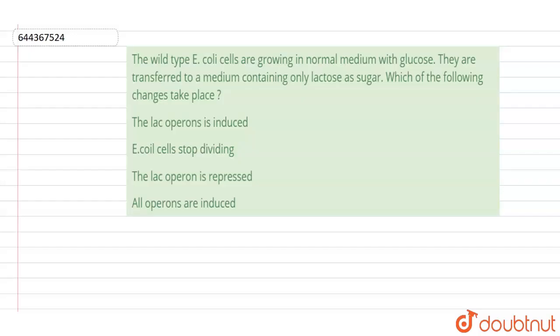Hello everyone, let's do this question. The question says the wild type E. coli cells are growing in normal medium with glucose. They are transferred to a medium containing only lactose as a sugar. Which of the following changes take place? Options given to us are: lac operon is induced, E. coli cells stop dividing, lac operon is repressed, all operons are induced. So now let's solve this question.